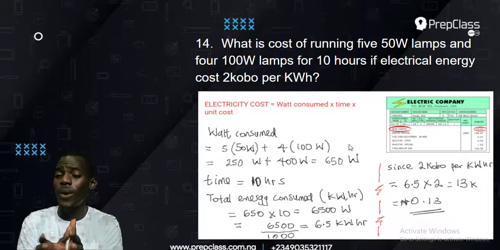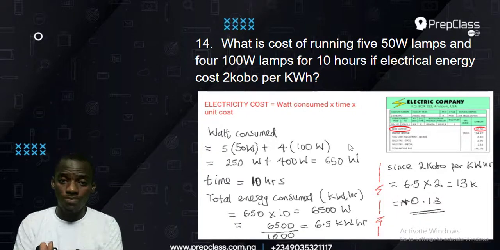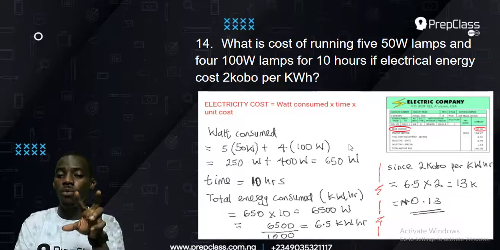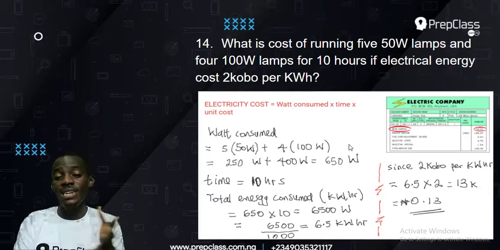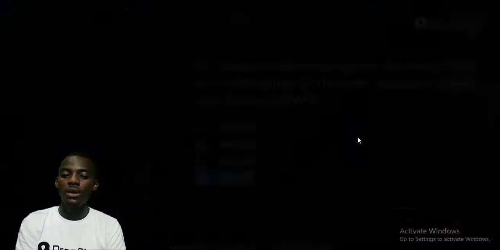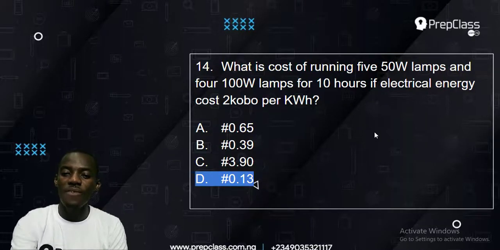Now this is very straightforward. It is just power in watts times time times unit cost, and you must use the right units. You must divide by 1,000 to make it kilowatt hour, and the unit cost must be in naira, as it is in most cases. So the answer there is 0.13 naira, 13 kobo, making option D the correct answer to number 14. Now let's check out the last one for this video, number 15.